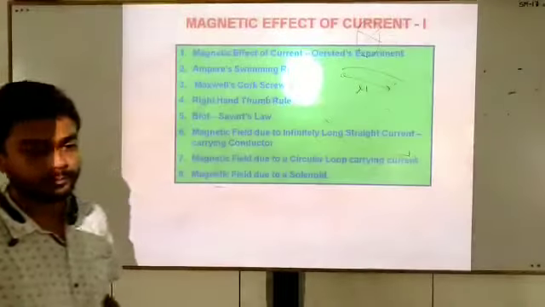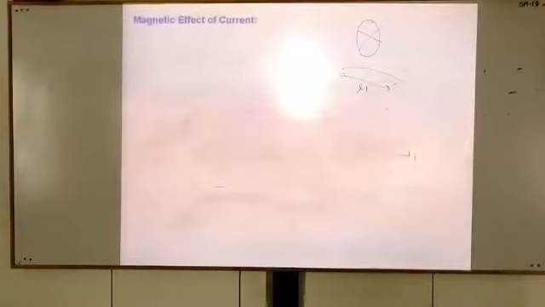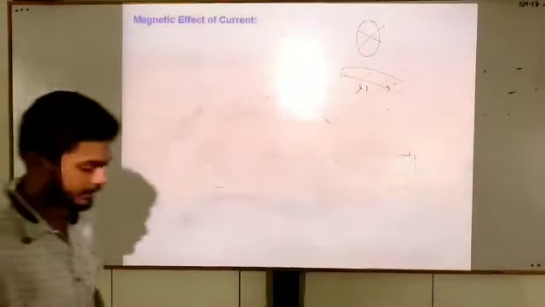You can see we will discuss the magnetic effect of current, Ørsted's experiment, Ampere's swimming rule, Maxwell's corkscrew rule, right hand thumb rule, Biot-Savart law, magnetic field due to a long straight conductor, magnetic field due to a circular loop carrying current, and magnetic field due to a solenoid. Let us begin with our topic, magnetic effect of current.